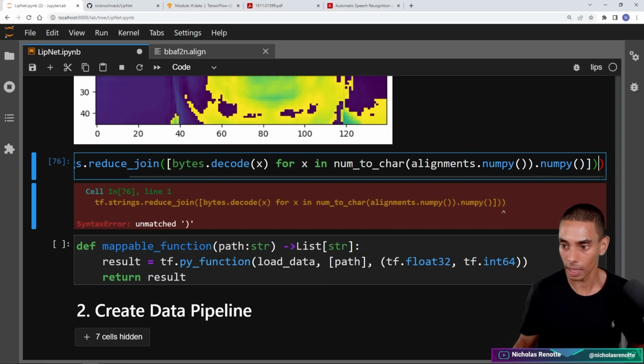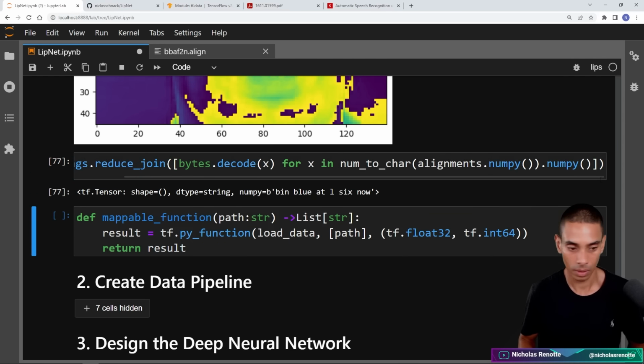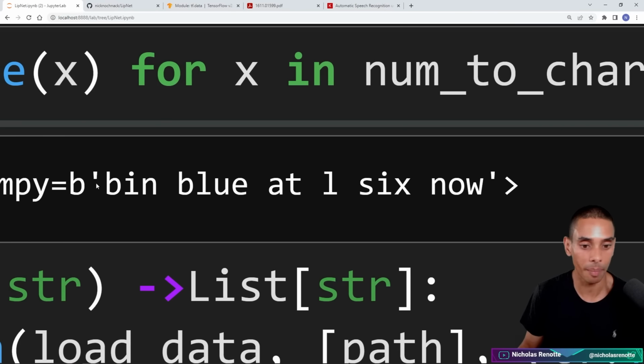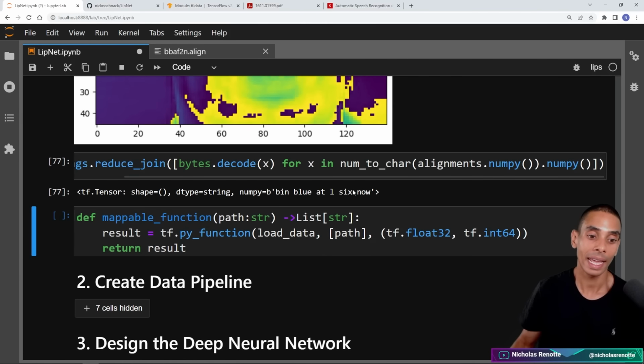Unmatched. What have we done there? What is that in closing? Boom, there you go. So that is the result of our transformation. So you can see we've got bin blue at L6 now. So that is us going and undoing all of our transformation.